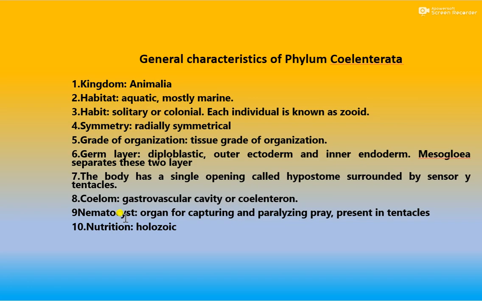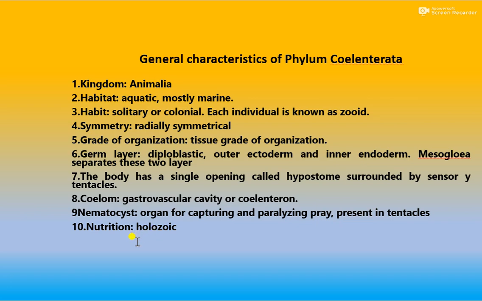What is a nematocyst? A nematocyst is an organ for capturing and paralyzing prey, present in the tentacles.